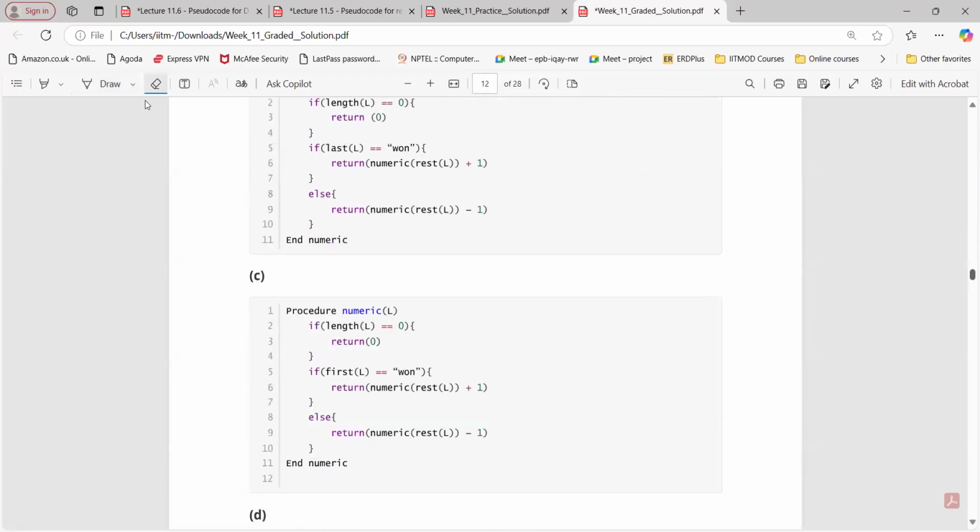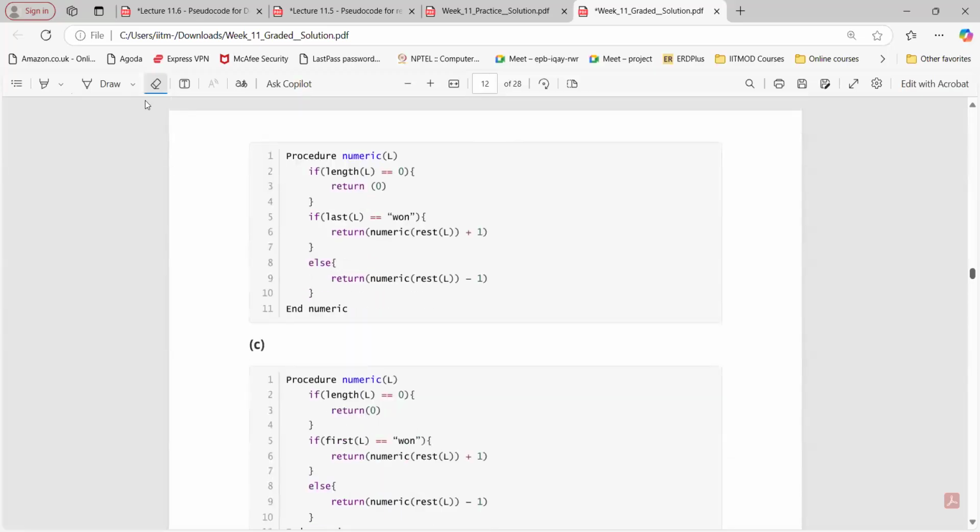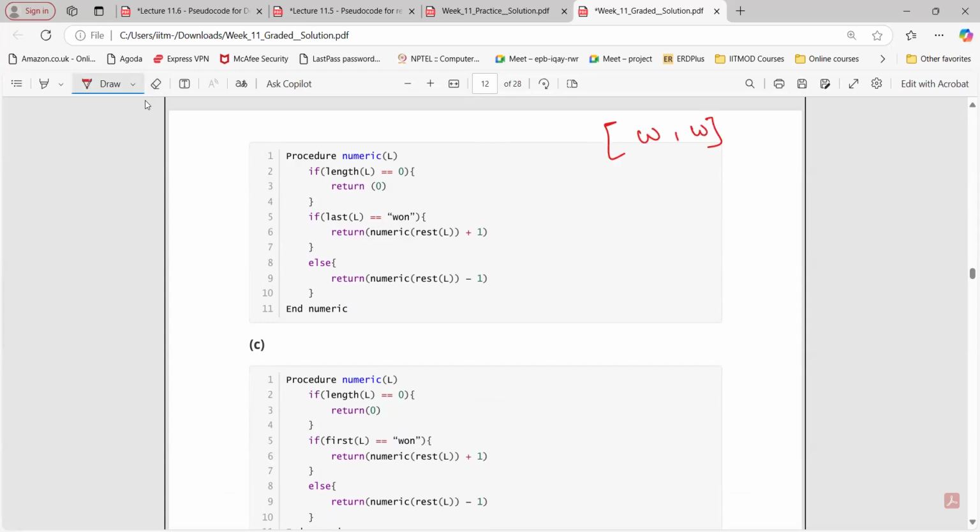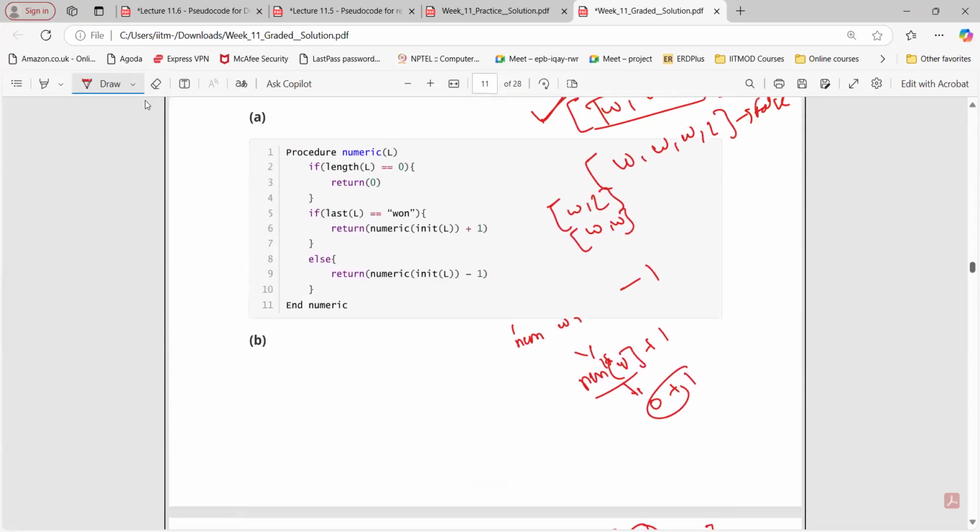Now tell me why B is not correct. What's the reason behind this? We are checking the last but removing the first element. Yes, sir, we are checking for the last and removing the first element, so we cannot keep track of the first element here, right?